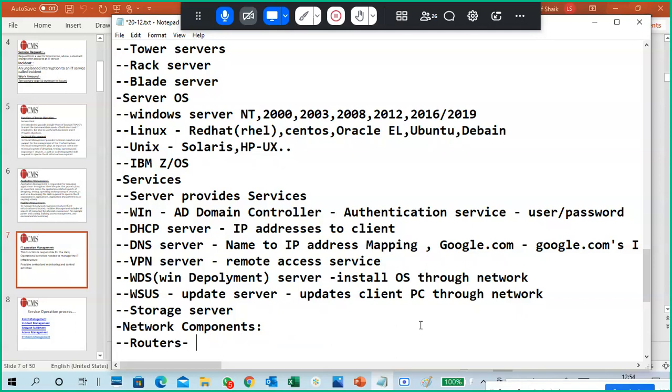So a router actually does best path selection to reach a destination. Say you are trying to open google.com, facebook.com, or maybe go to meeting.com, whatsapp.com, w3schools.com, tutorialspoint.com, youtube.com. You have to reach them, right?